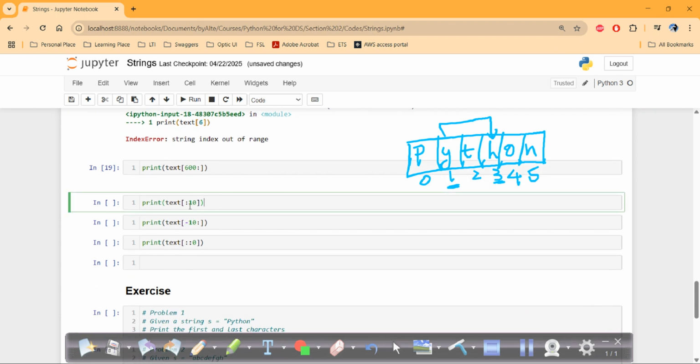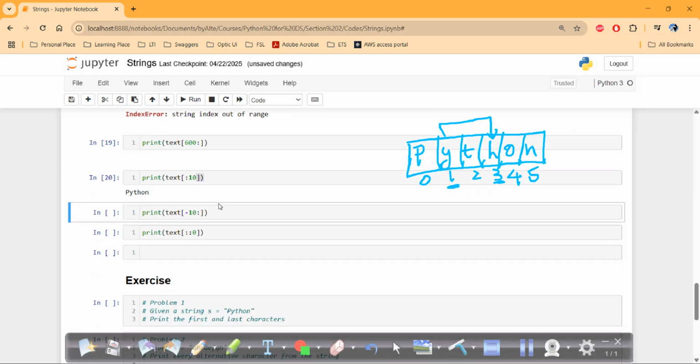Also here, we are asking it to print till the 10th index. It will not consider the 10, it will consider the 9. But do we have anything in the 9 index? No, if we have information only till the 5th index. So it will print whatever sequence is available before the 9. The entire Python will be printed here, if you see. And yes, we'll talk about this in the next video.